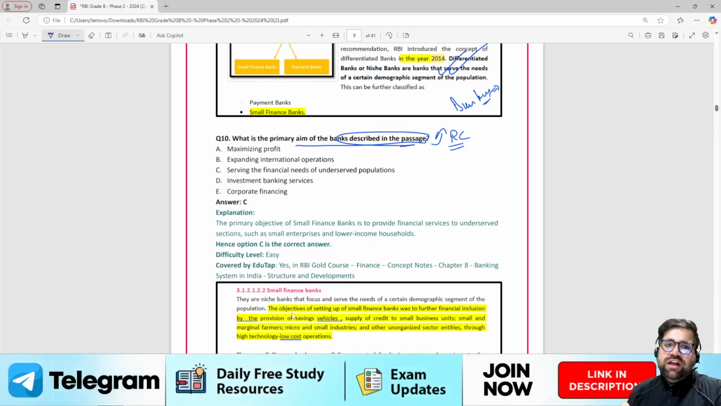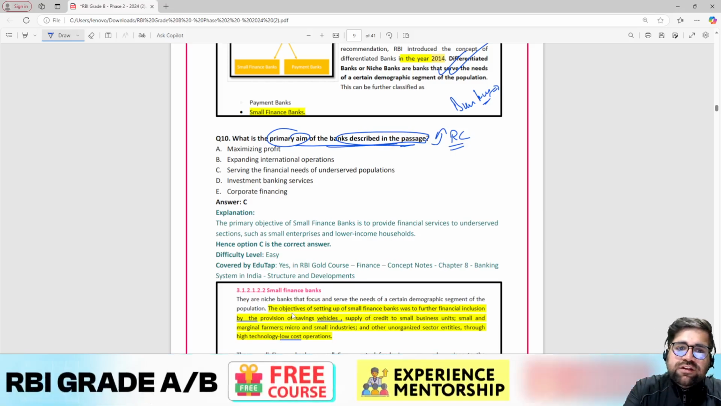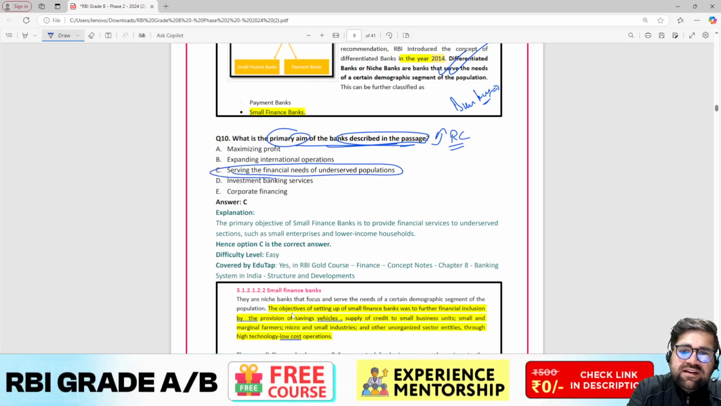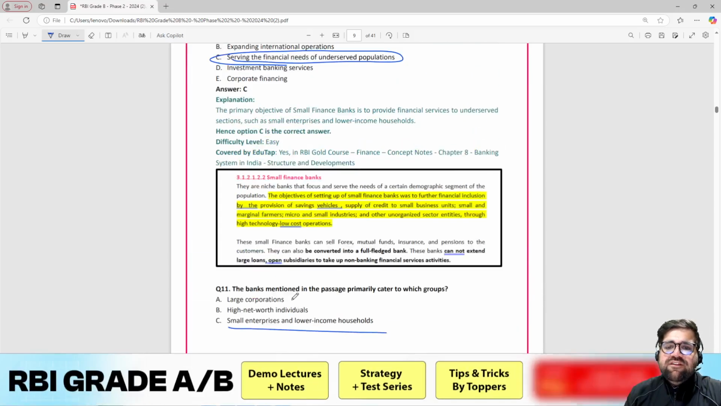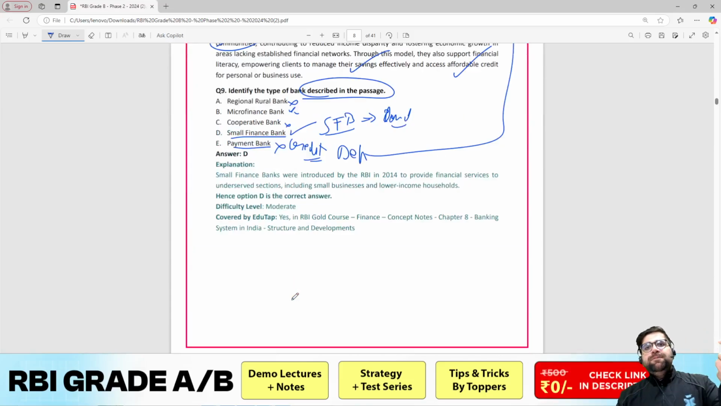This question is based on RC. What is the primary aim of the bank's message in the passage? It is just serving financial needs of underserved population. So if you see question number 10 and 11, they can directly be traced to the passage which we have just now finished.